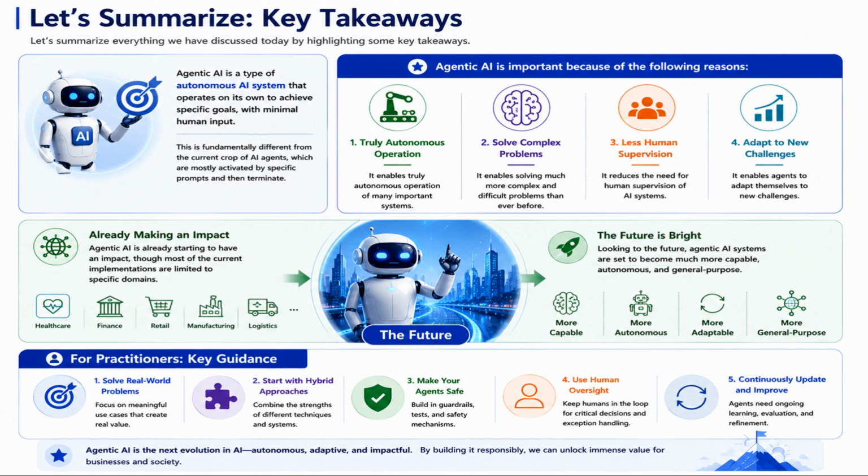Agentic AI is already starting to have an impact, though most of the current implementations are limited to specific domains. Looking to the future, agentic AI systems are set to become much more capable, autonomous, and general purpose. For practitioners: think about solving real-world problems, start with hybrid approaches, make your agents safe, make use of human oversight, and realize that you will need to continuously update and improve your agents.